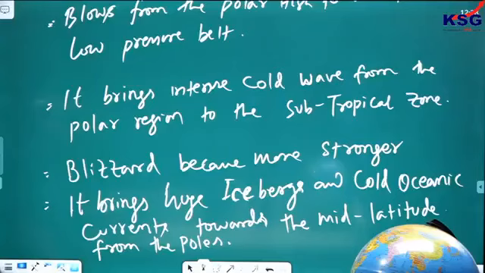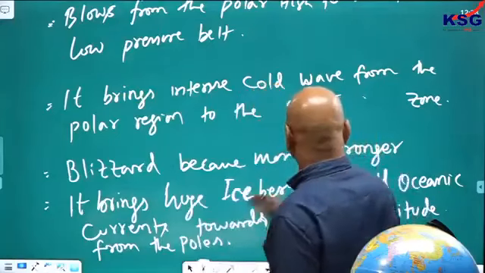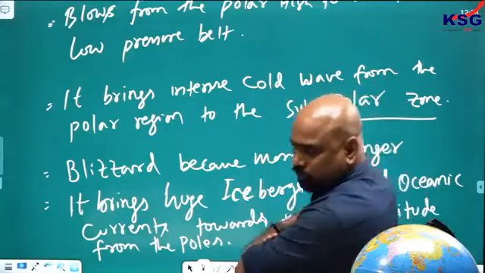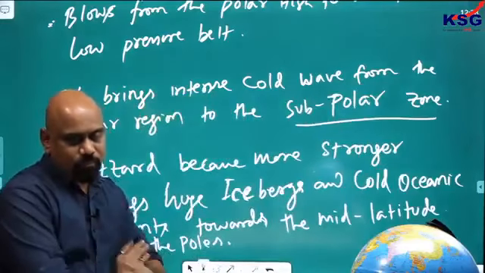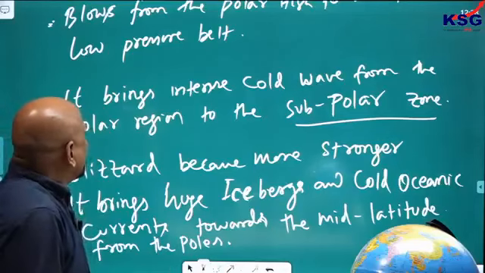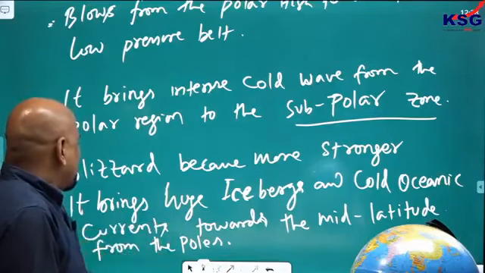It means intense cold wave from the polar region to the subpolar zone. Thank you very much, by mistake I had written something else, please rectify that: subpolar region.